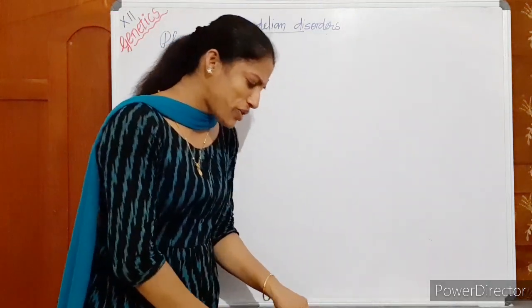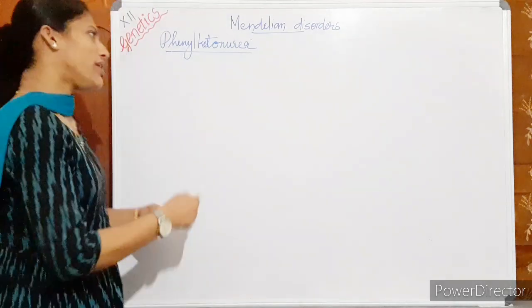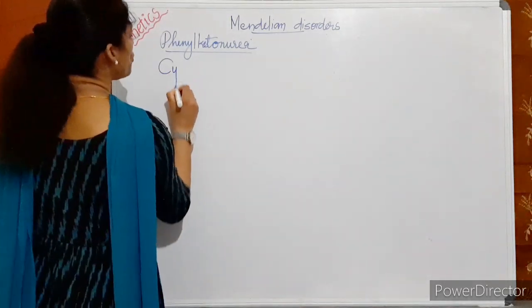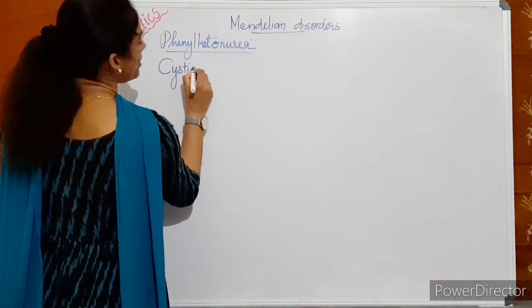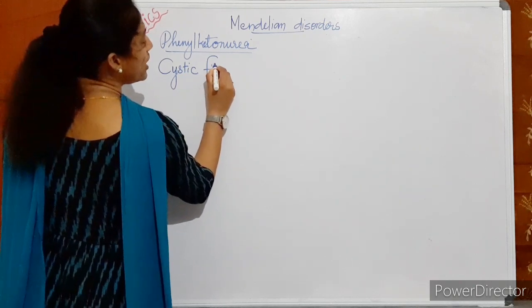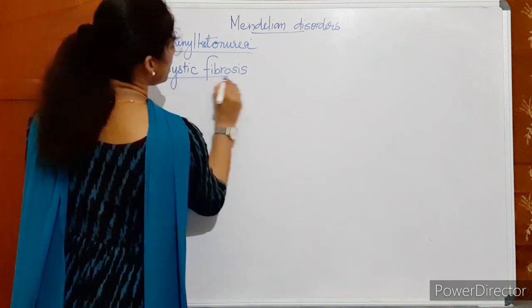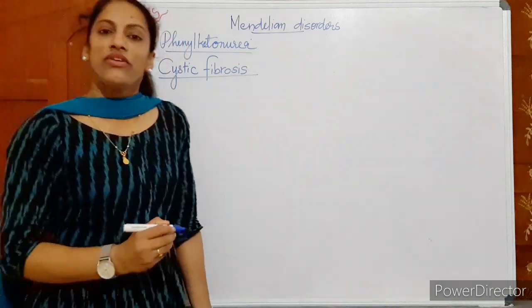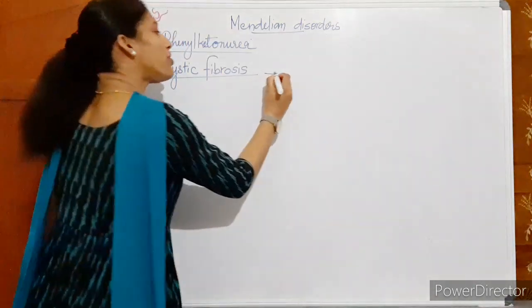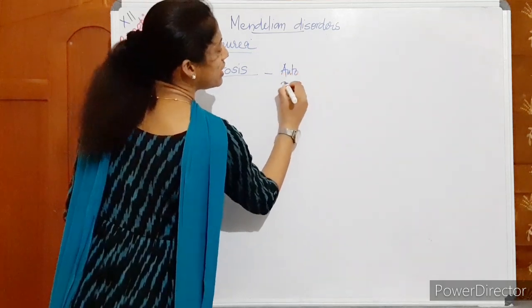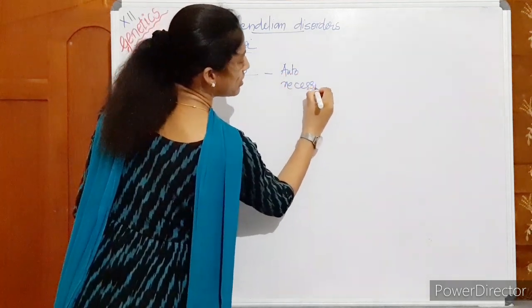In your textbook, it is just mentioned only. You can just understand what it is. I am not going to the details of the disease. The name only is given in your textbook, that is cystic fibrosis. This is also an autosomal recessive disease.